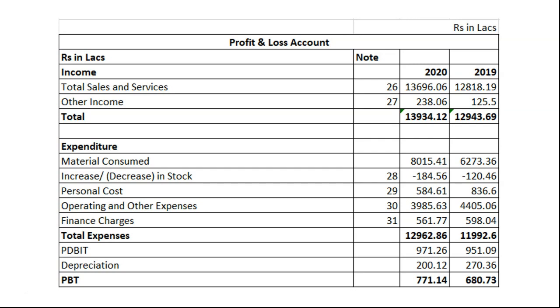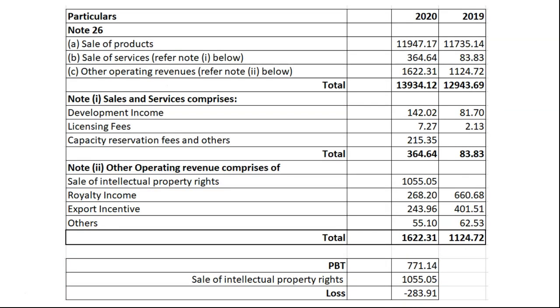So we start our investigation from the notes to this corresponding entry. Here we can see that the other operating revenue is quite a substantial one. It's almost 9% in 2019 and crawled up to 11% in 2020. Naturally, it should raise our eyebrows. So what is this comprised of?